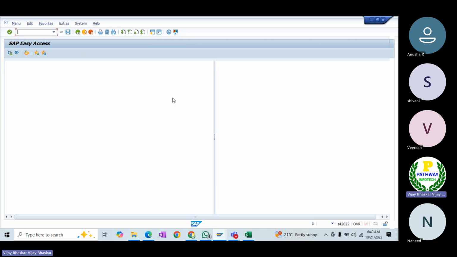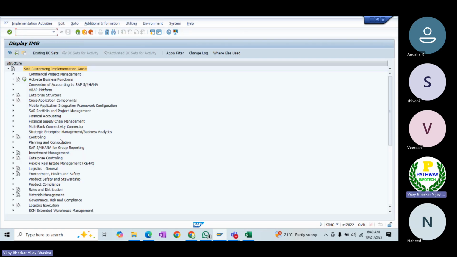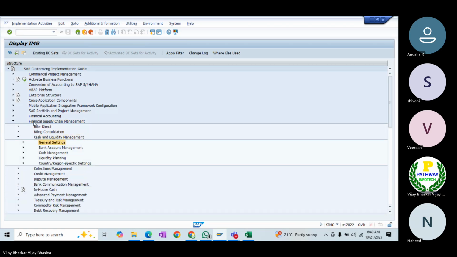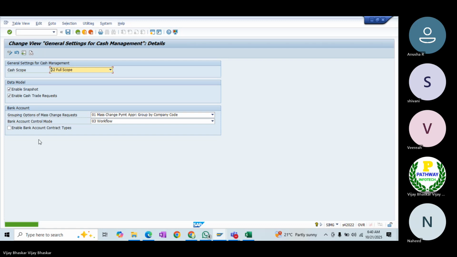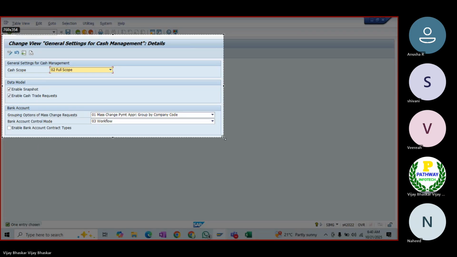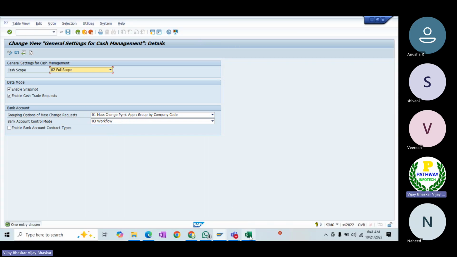I will also show you that full scope. That should be required as the first step. It must be activated. This workflow step should be activated, just for your information.